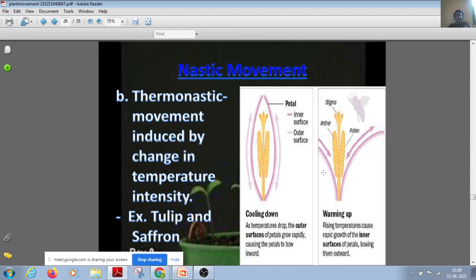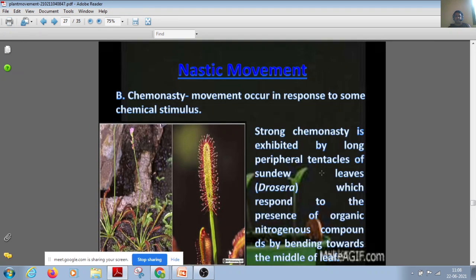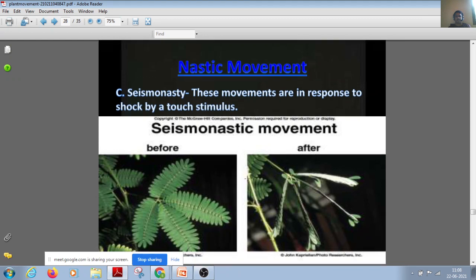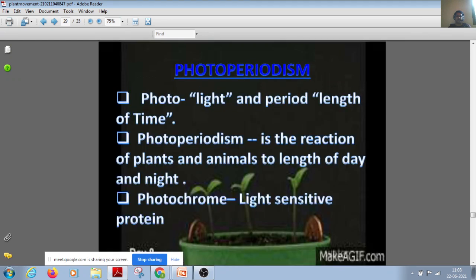The nastic movement, that's usually the thermonastic movement, which is due to the warming changes, and also the seismonastic movement and the chemonastic movement. The chemonastic occurs in the case of some of the Drosera. Many of you have seen this Drosera plant as an insectivorous plant. Here the chemonastic movement occurs due to the chemical stimulus. So this is the seismonastic movement that actually occurs in the plant.